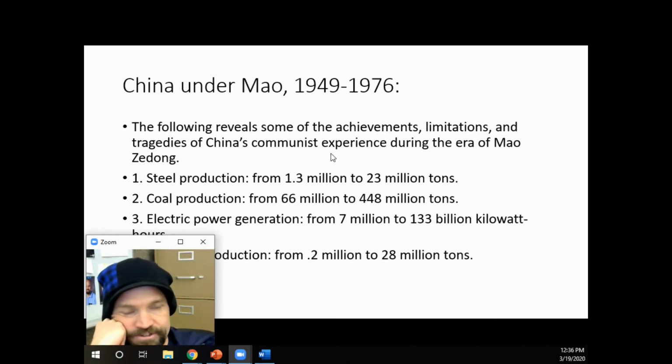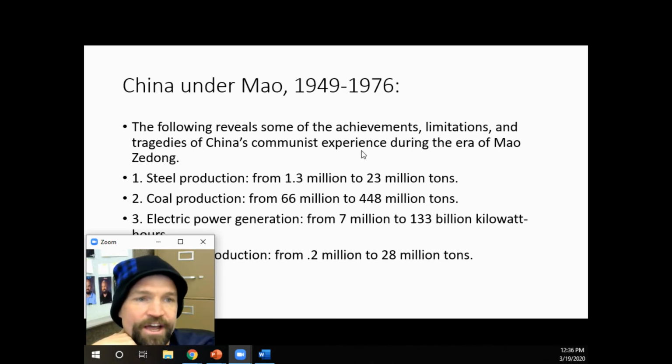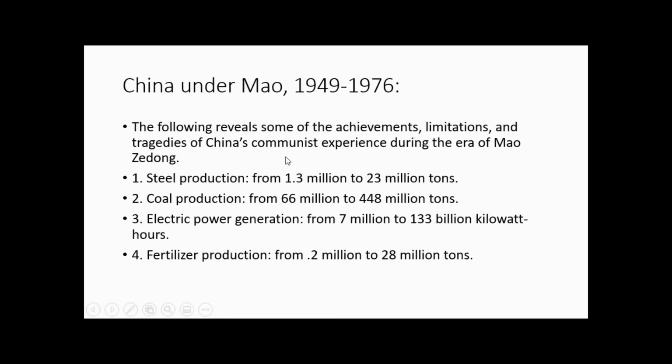Well, because a lot of stuff happened, and not only negative stuff happened in China, the same as like the first of the 5 year plans in the Soviet Union. It actually did raise production. So, in the time that Mao was leader over China, here's kind of some of the data of what went on. So, first of all, steel production went massively up.